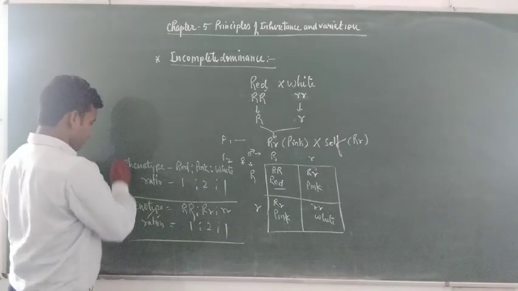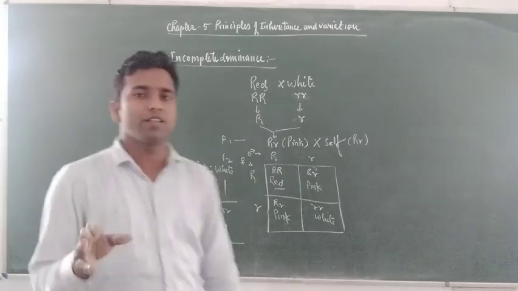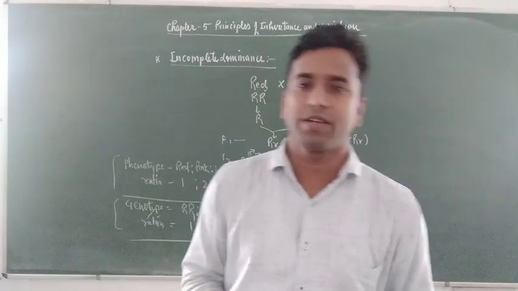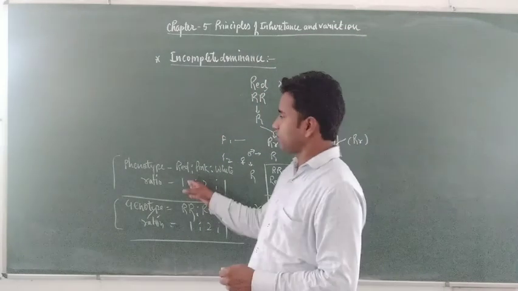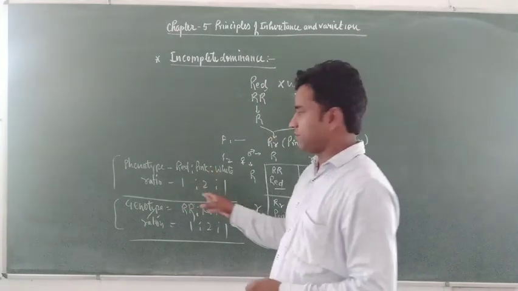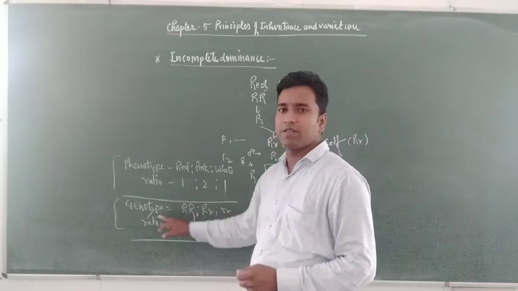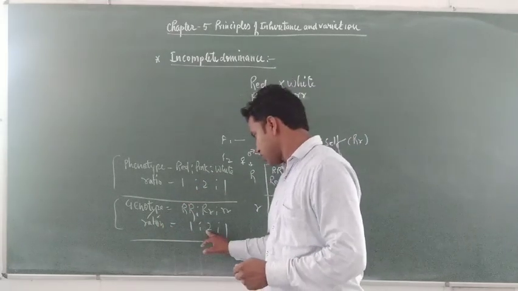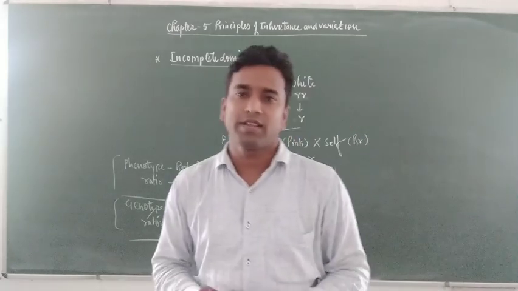Students, in the law of dominance, the ratio of phenotype was 3:1, but the ratio of genotype was 1:2:1. In incomplete dominance, the ratio of phenotype is 1:2:1, and the ratio of genotype is also 1:2:1. In both genotype and phenotype, the ratio is the same.